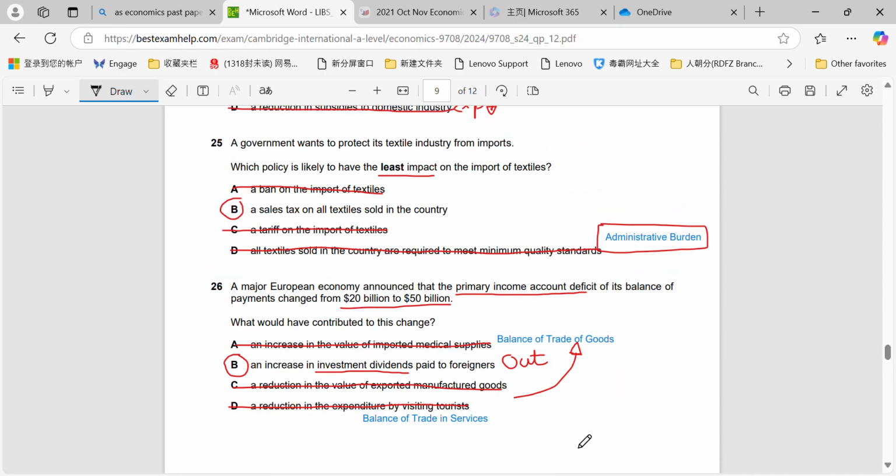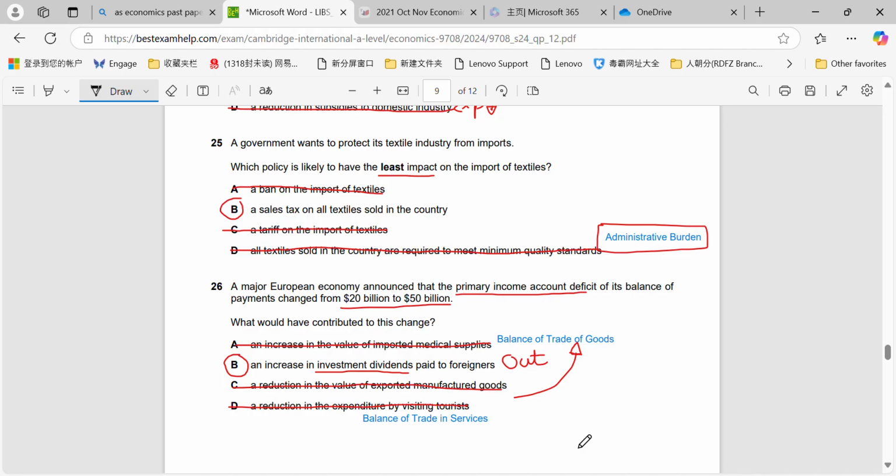Question 26. This was about a primary income deficit, which we said is a component on the current account, and the deficit is increased. So for A, increasing the value of imported medical supplies is part of the balance of trade in goods that we talked about already. That's a separate component, so it doesn't affect the primary income account.